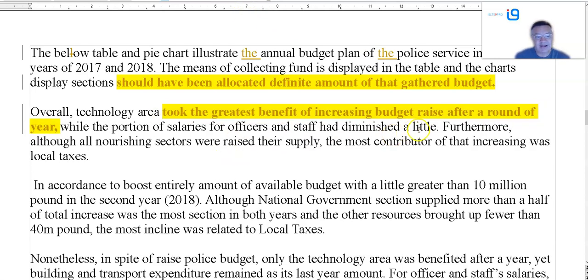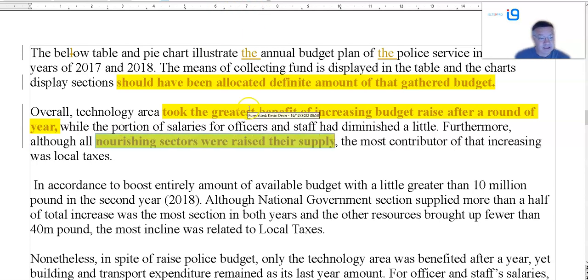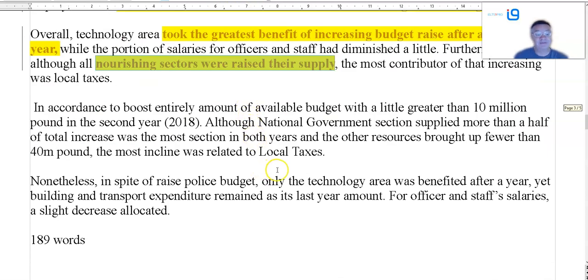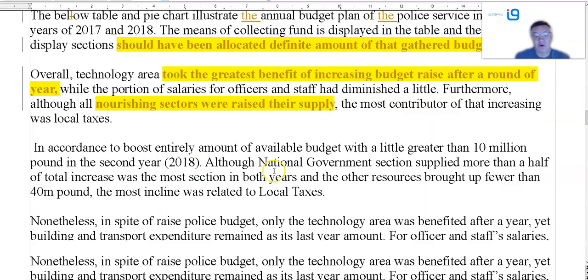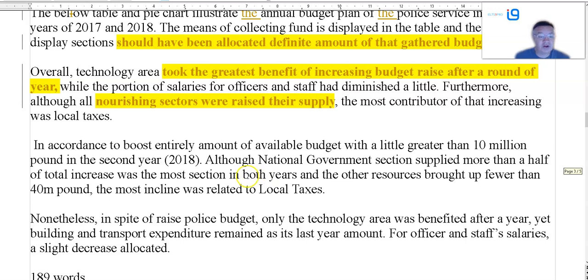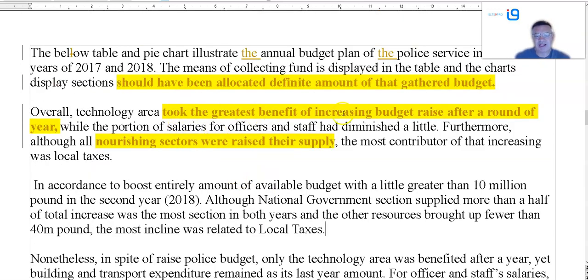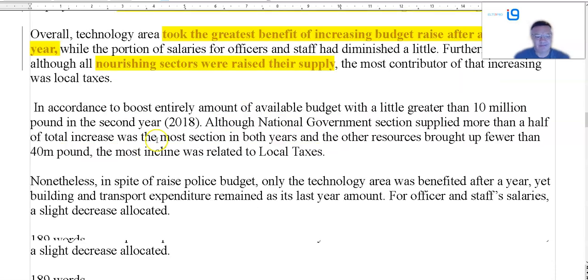Price officers still had diminished a little. Okay. All nourishing sectors were raised there. Supply. I see. In accordance to boost entirely. Right. Whoever wrote this, I would say I would forget IELTS. I would just work on general English at first, because there's several sentences here that make no sense at all in terms of construction, the structure. So, I mean, took the greatest benefit of increasing budget raise after a round of year. The nourishing sectors were raised their supply. No idea.